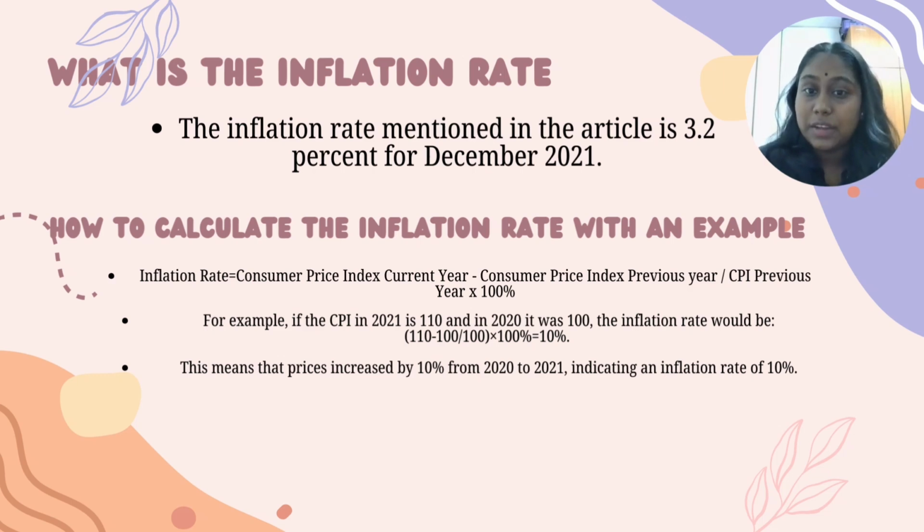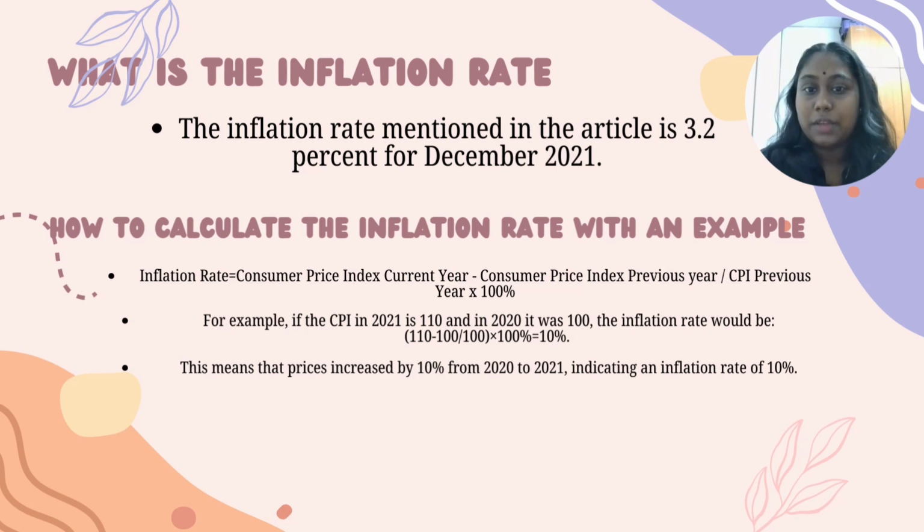First, the inflation rate is the consumer price index of the current year minus the consumer price index of the previous year, divided by the consumer price index of the previous year, times 100%.